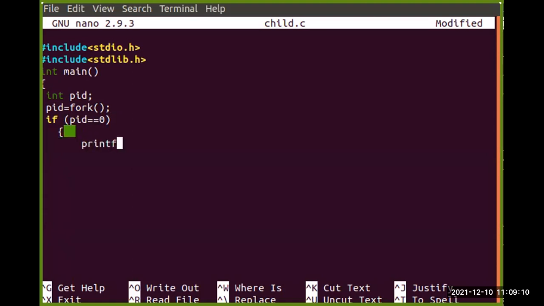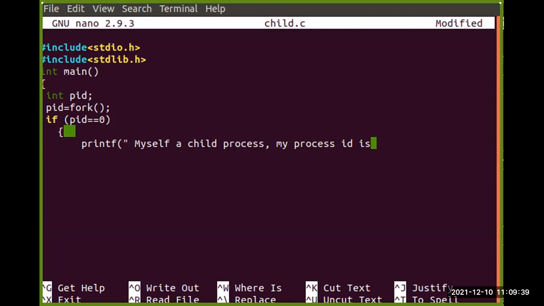Printf, "myself, a child process." So a child process is created. So myself a child process, and my process ID is... So I am trying to find out the process ID of that particular child process.